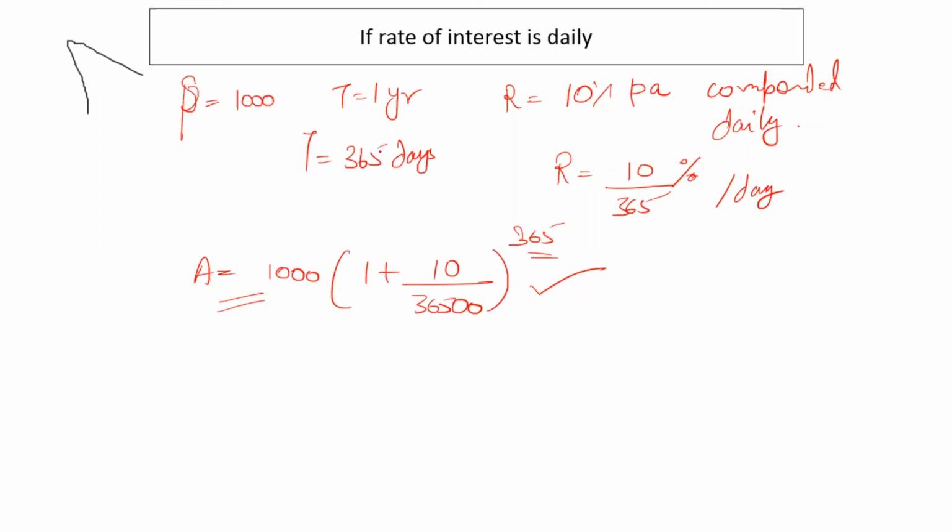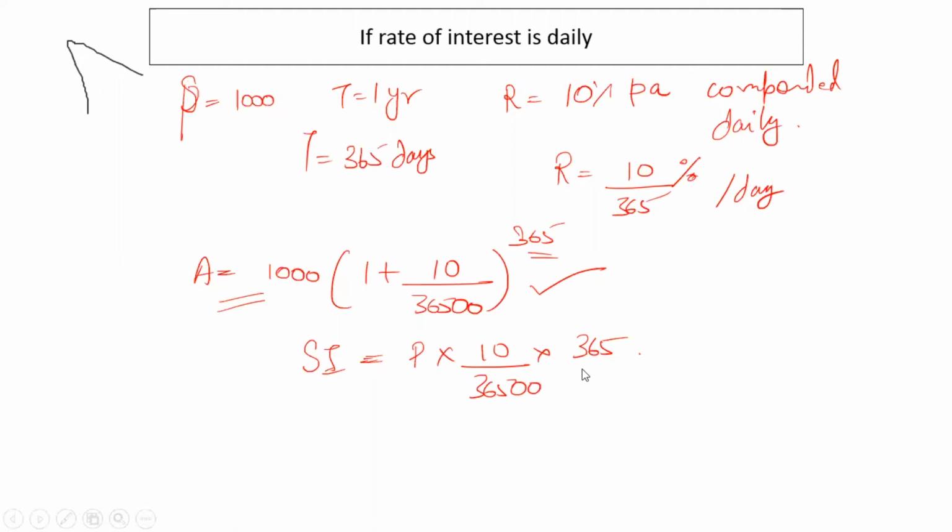If the formula is of simple interest and rate is 10% per annum, right? And the interest is given daily, right? So in that case also, my formula would be P into R into T like this, right? My formula for simple interest would also adjust to these new values, right?